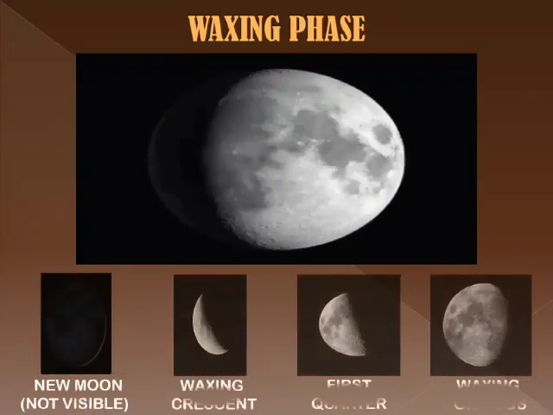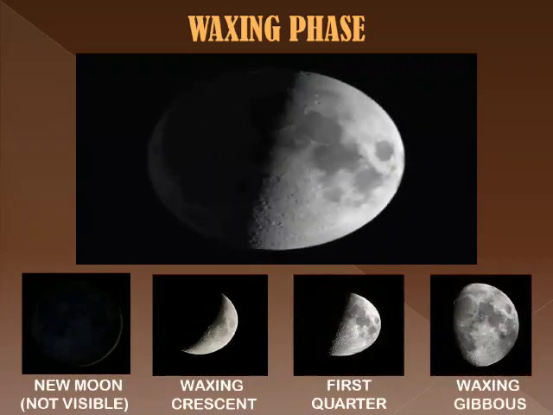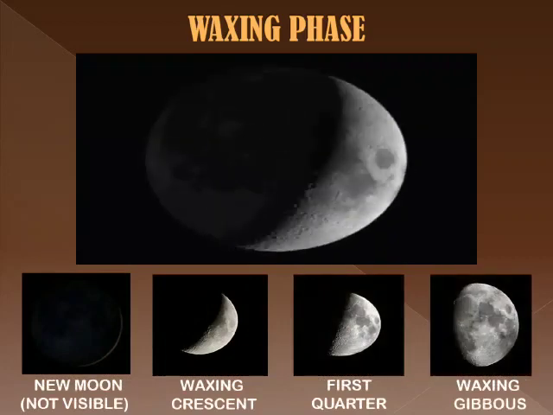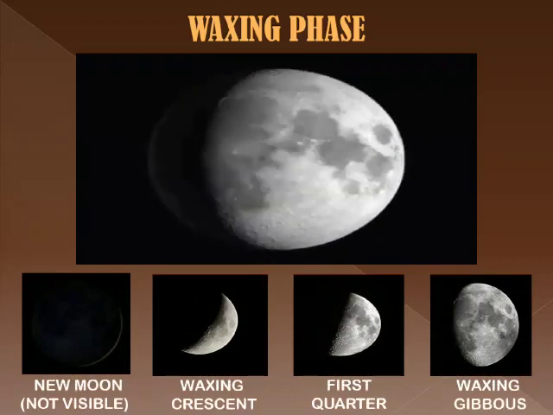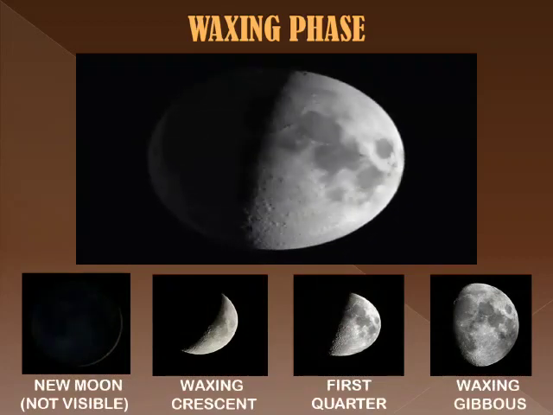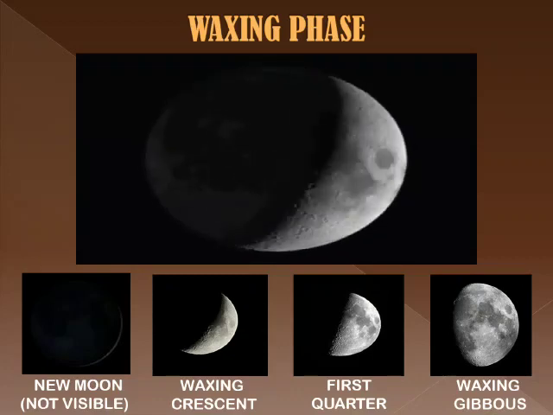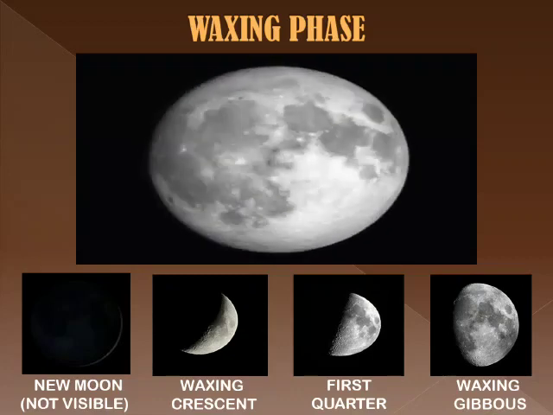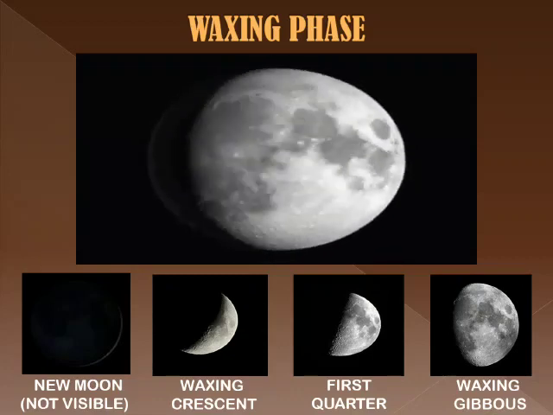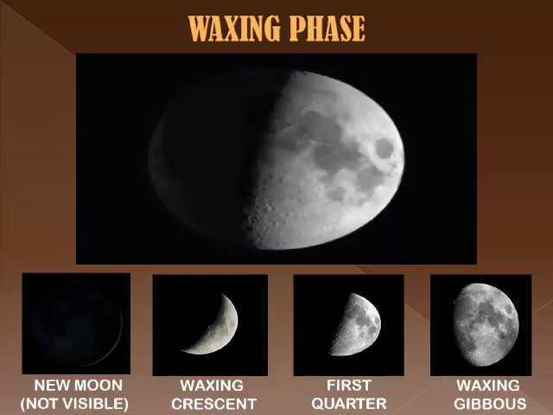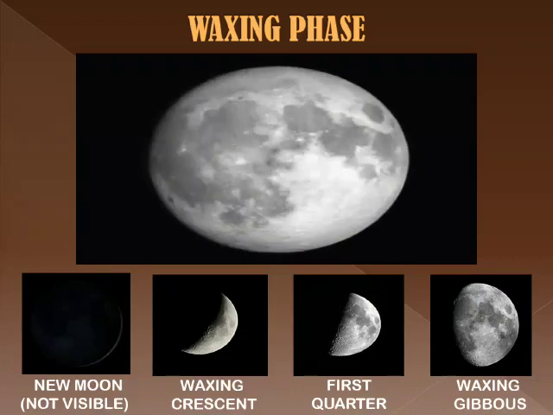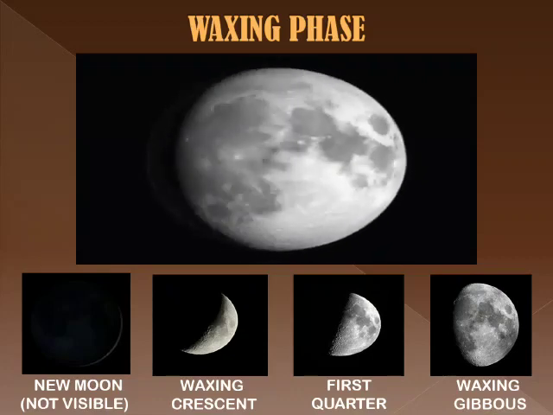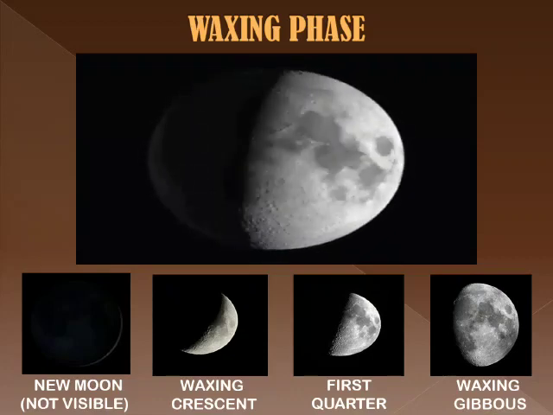Let's discuss the waxing phase of the Moon. The cycle of the lunar phases begins with the new moon. At new moon, the Moon appears completely dark because the other side is facing the Sun. New moon is the only time in the lunar cycle when a solar eclipse can happen, because it is the only time when the Moon is between the Sun and the Earth.